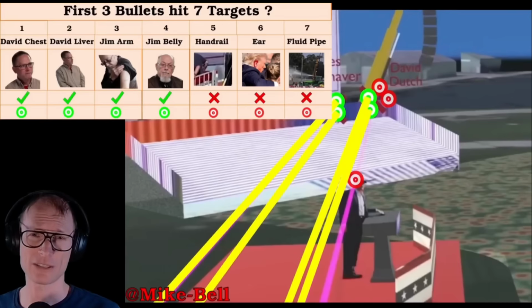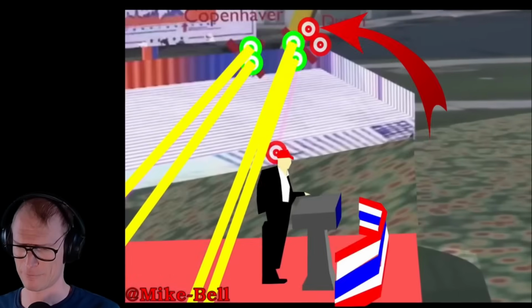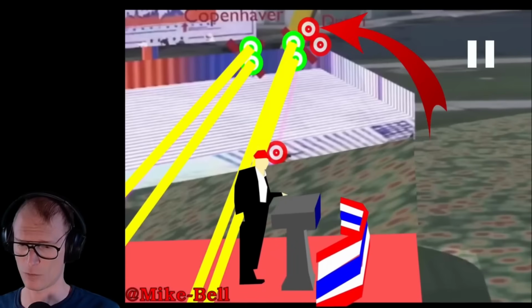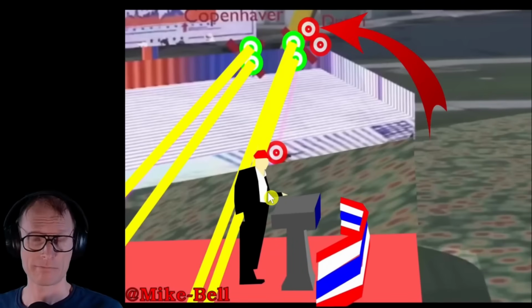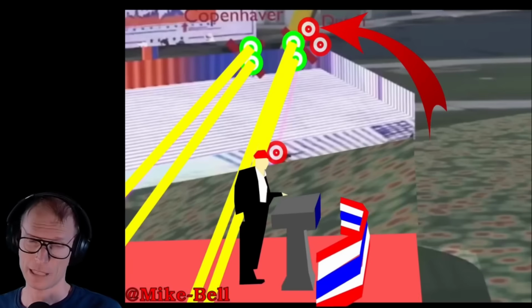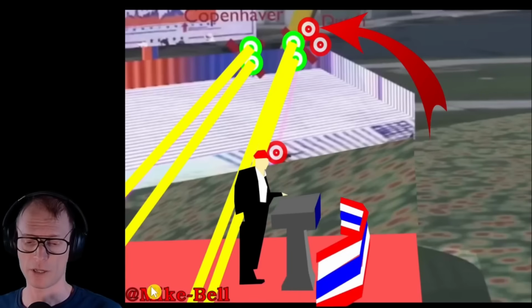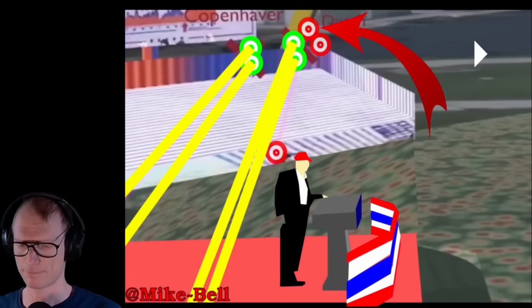And now we know why this looked so silly and idiotic on the NTD, because it was just made up nonsense by a silly AI. And that AI could not figure out that 3 bullets can only hit 3 targets. Yeah, again, we can simply place Donald forward or backwards a couple of inches, and this again emphasizes the confirmation bias by Mike Bell.